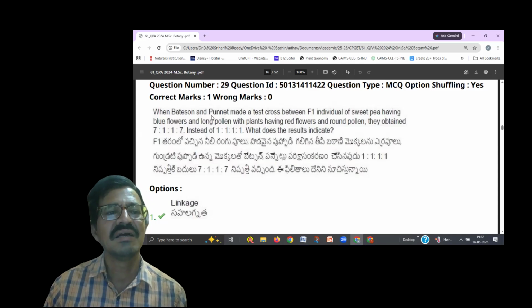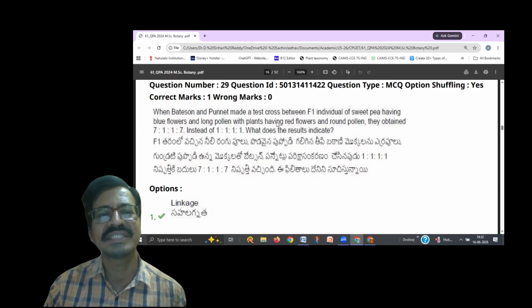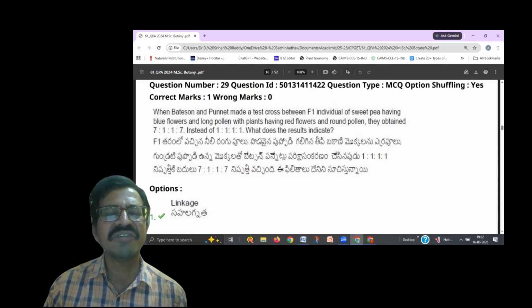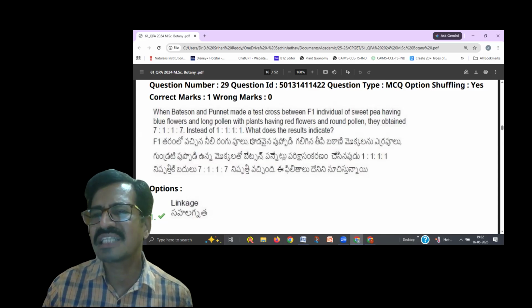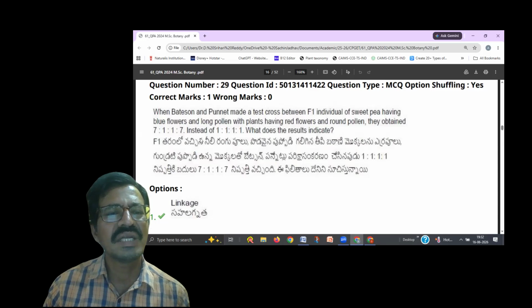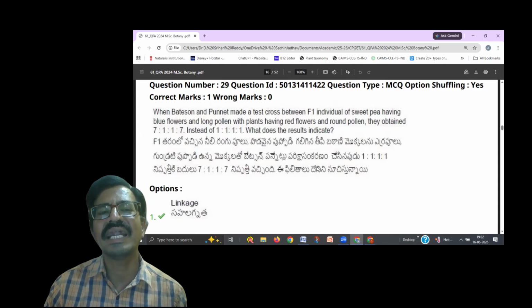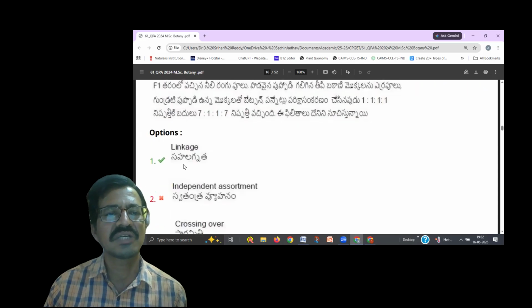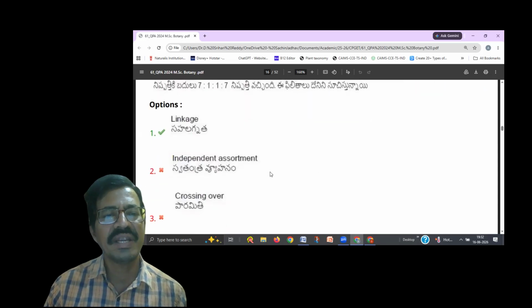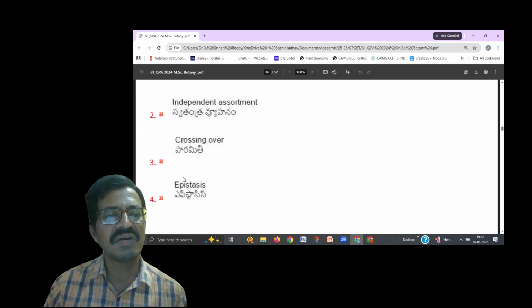But later, several other scientists like Bateson and Punnett made some test cross experiments. They got results which deviated from the Mendelian experiments. Instead of 1:1:1:1, they got a 7:1:1:7 result. So why? What is the phenomenon related to this? That is the question. Linkage, independent assortment, crossing over, epistasis.